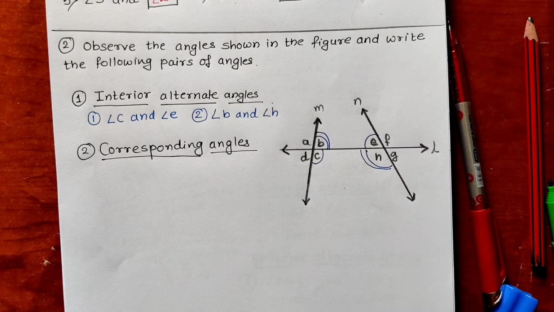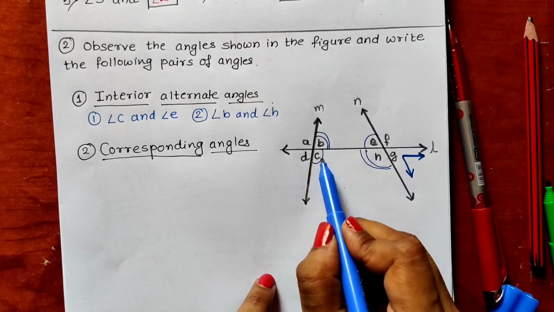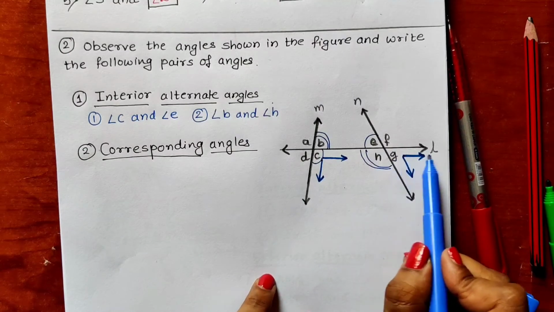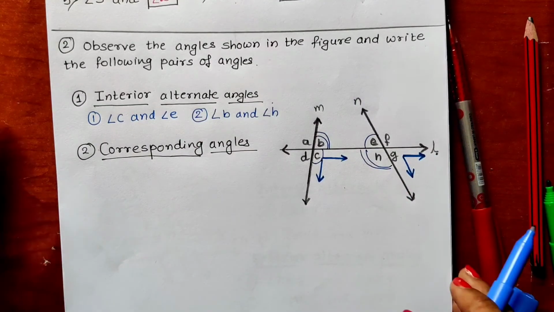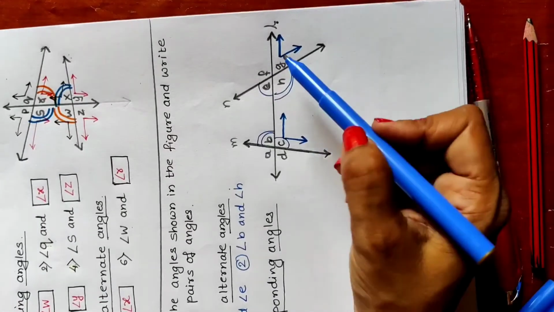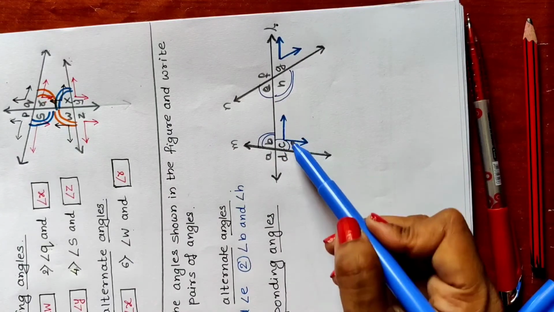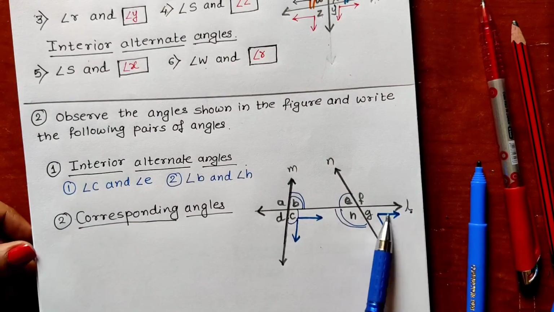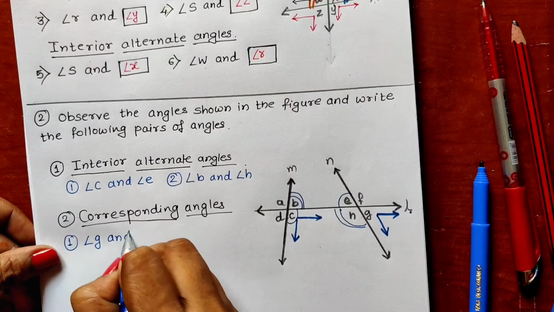So let us observe carefully. First, G is upward direction, right hand side. So C is also upward direction and right hand side. G is on the upward direction of transversal L and it is on the right hand side. So C is also in the upward direction and right hand side of the transversal. So let us write G and H. First pair is angle G and angle H.